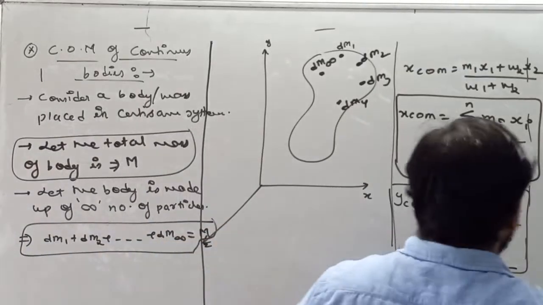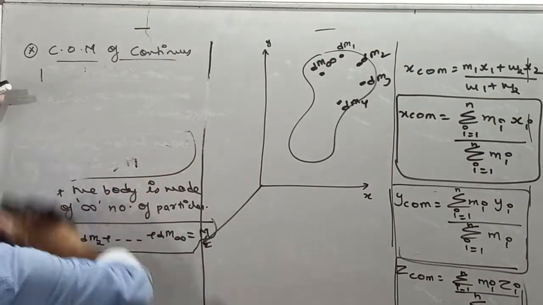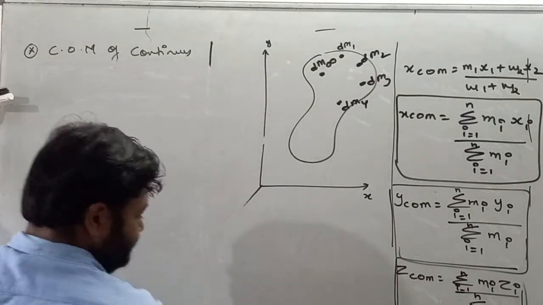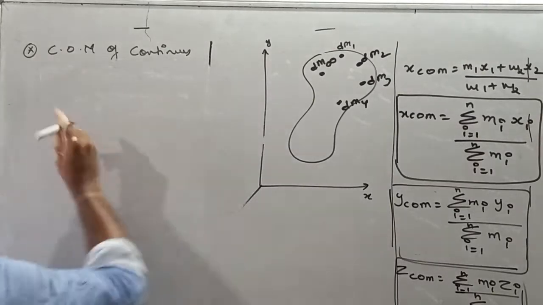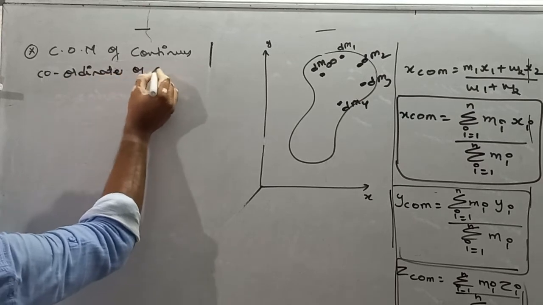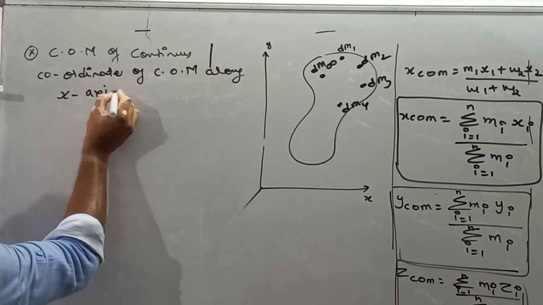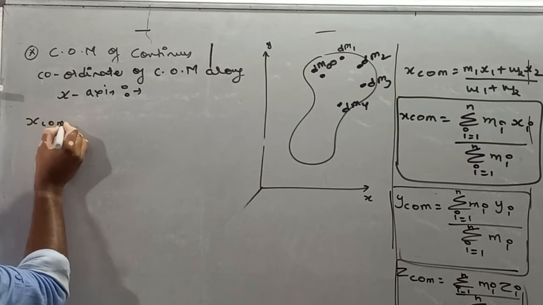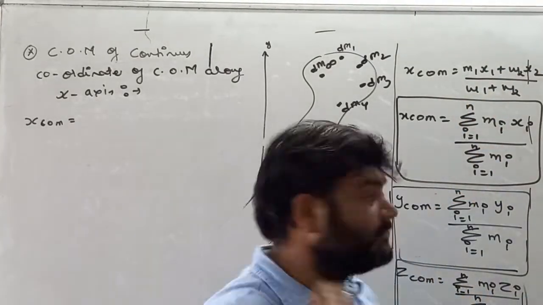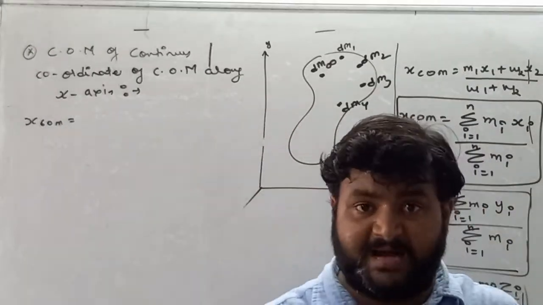Now if I want to find the coordinate of center of mass along the x-axis, then we'll use the formula. The coordinate of center of mass along the x-axis is x center of mass. See, the formula for finding x center of mass is m1 x1 plus m2 x2. Dear student, this is the formula for finding the coordinate of center of mass for particles.